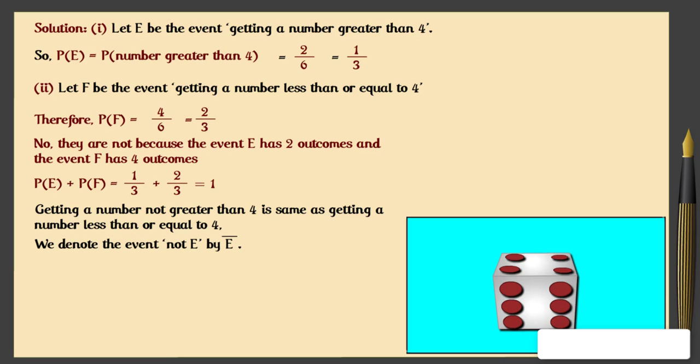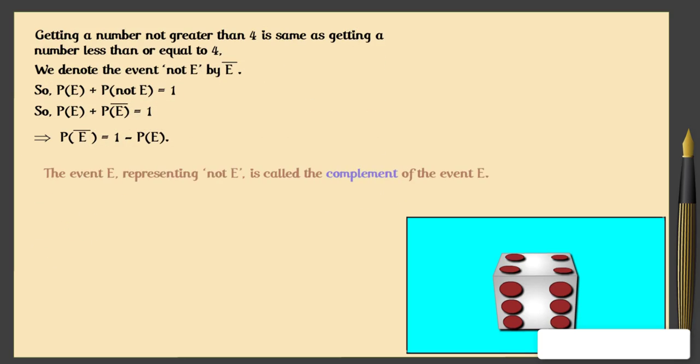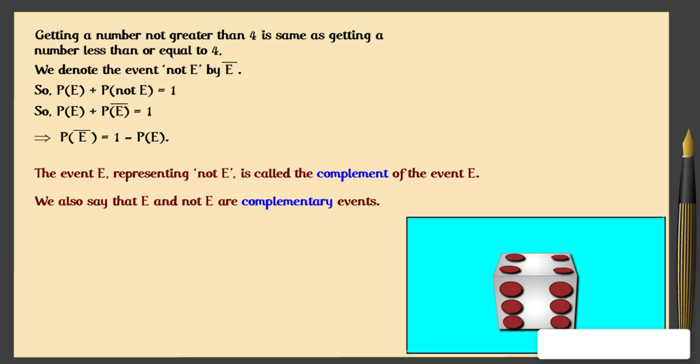Yes, it is. We denote the event not E by E bar. So probability of E plus probability of not E is equal to 1, which gives us probability of not E is equal to 1 minus probability of E. The event E representing not E is called the complement of the event E. We also say that E and not E are complementary events.